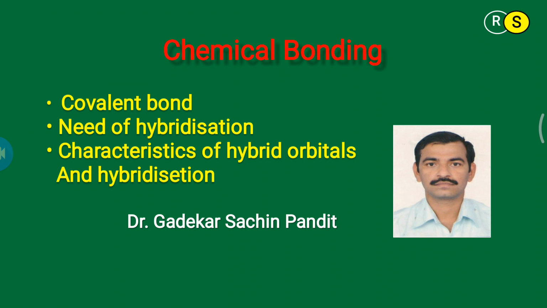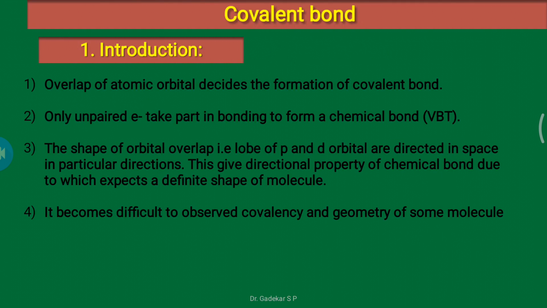First, covalent bond. What is the covalent bond? We discussed this in the last lecture. A covalent bond is nothing but a sharing of electrons. Overlap of atomic orbitals is a basic requirement for the formation of a covalent bond.